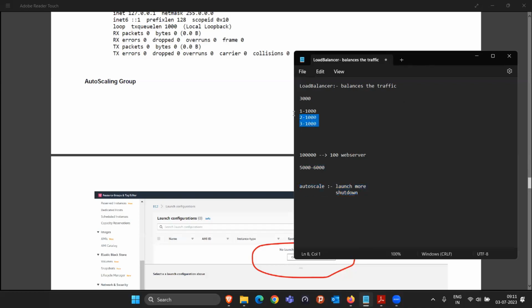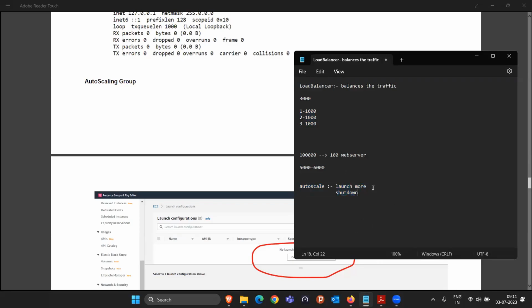Currently, we are manually launching 3 web servers, 4 web servers, and distributing the traffic through the load balancer, right? Now we'll attach this load balancer to this auto scaling, and we'll say that if more EC2 instances are there, we have to transfer the traffic to all the EC2 instances present in this auto scaling.